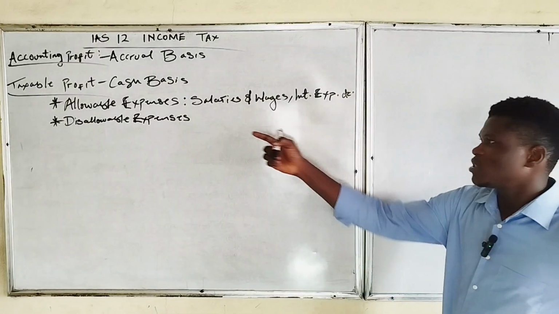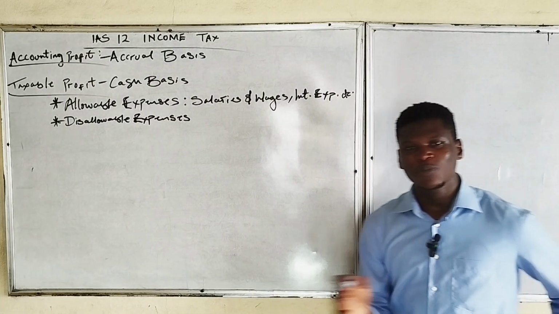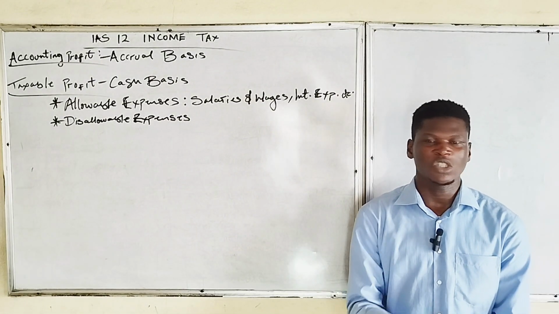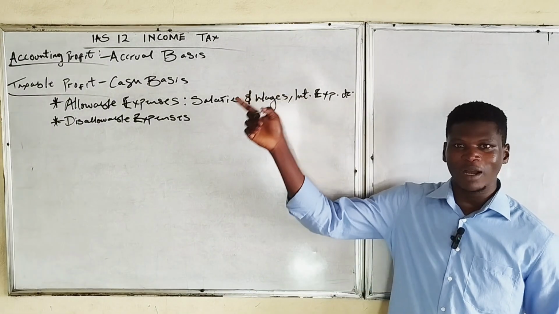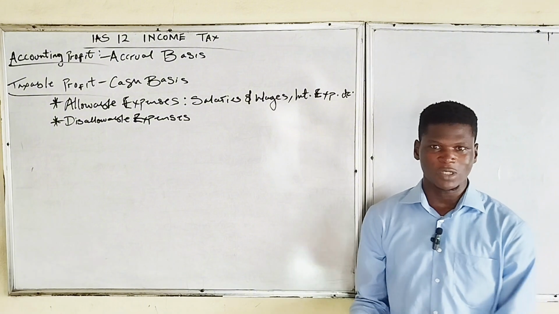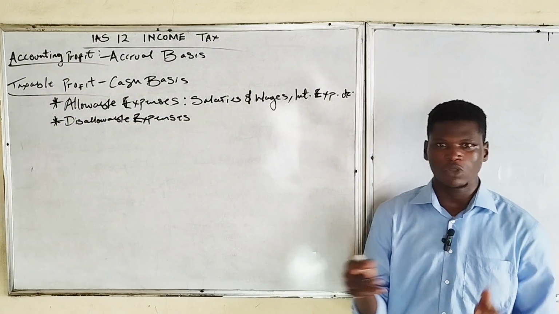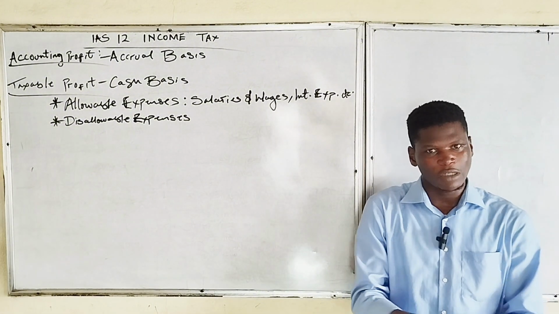While disallowable expenses are expenses which are not deductible for tax purposes. Meaning that under accounting profits, we may allow some expenses, but for taxable profits, some expenses will not be allowed for tax computation.